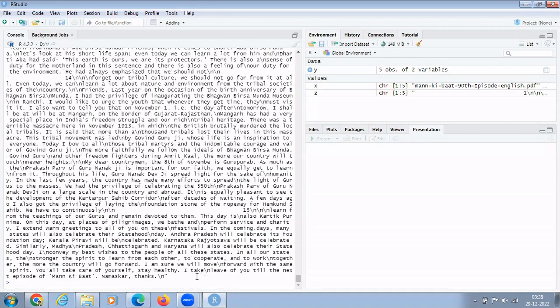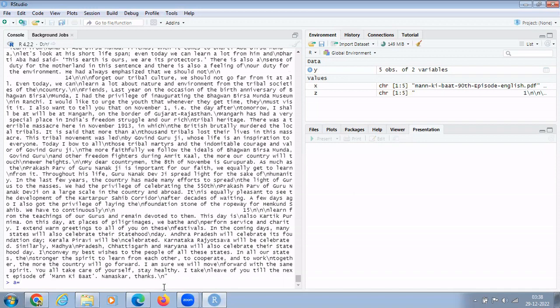Now I will create another variable, a. Why am I creating another variable? Because if you use the same variable and by mistake you make a wrong command, then you have to do all the analysis again, because it overwrites the file. So I am not giving scope to overwrite the same file. If by mistake I put in a wrong command, I still have the particular file with me, that is z.